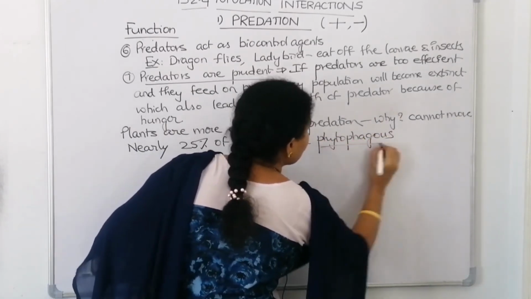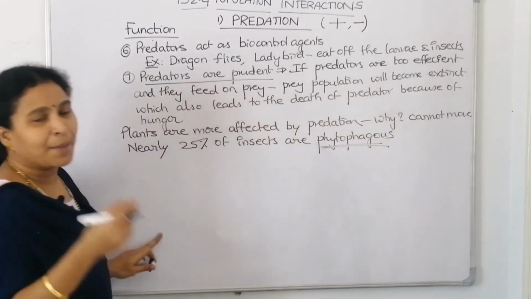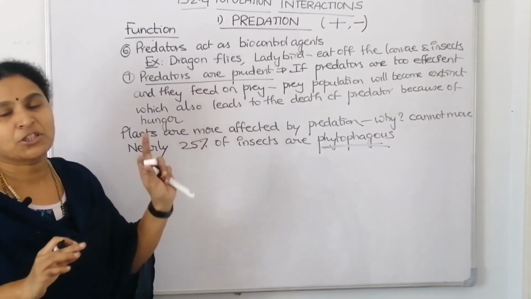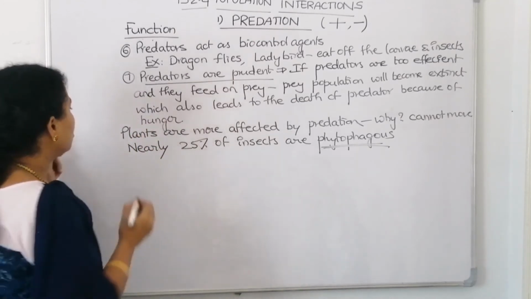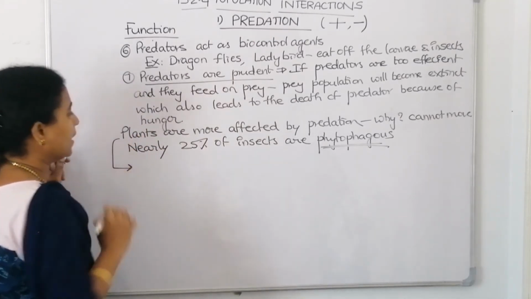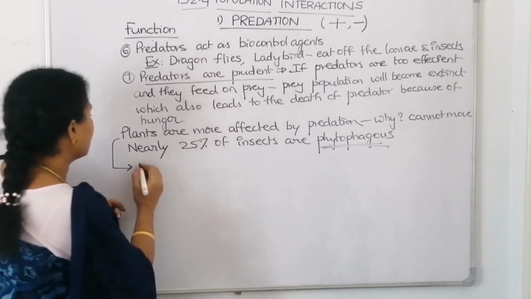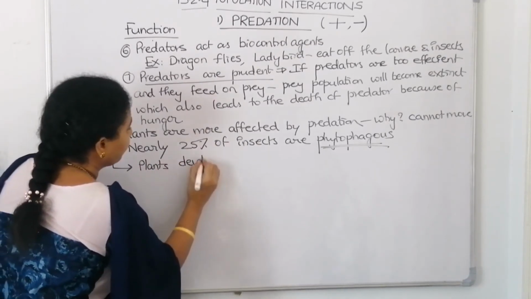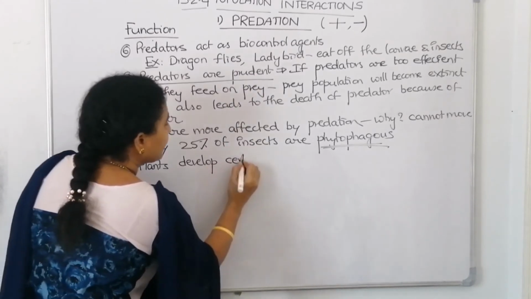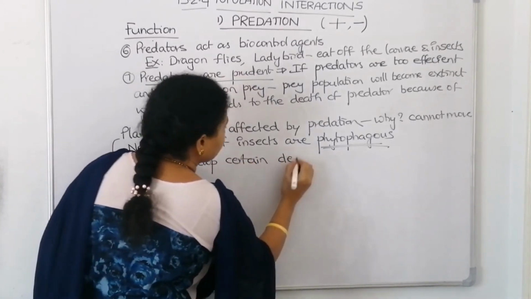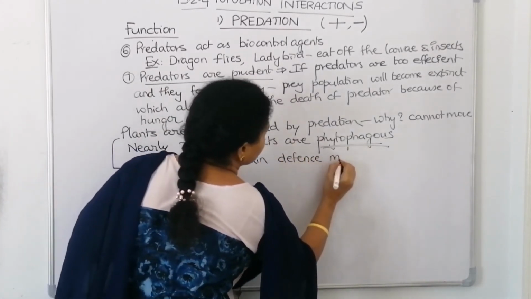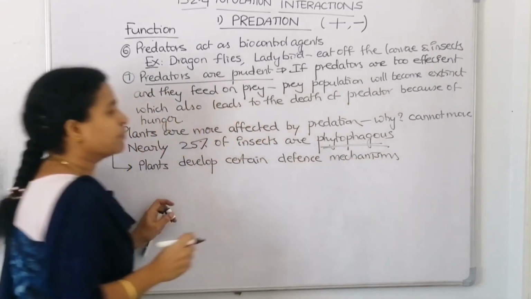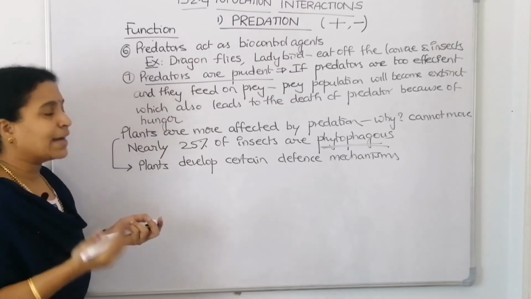Phytophagous means the insects feeding on the plants for sap or for pollen grains, all those things. Nearly 25% of the insects will damage the plants. Now, to escape from the predator, what will plants do? Plants develop certain defense mechanisms so that the predator will not eat them. Let us see some defense mechanisms.